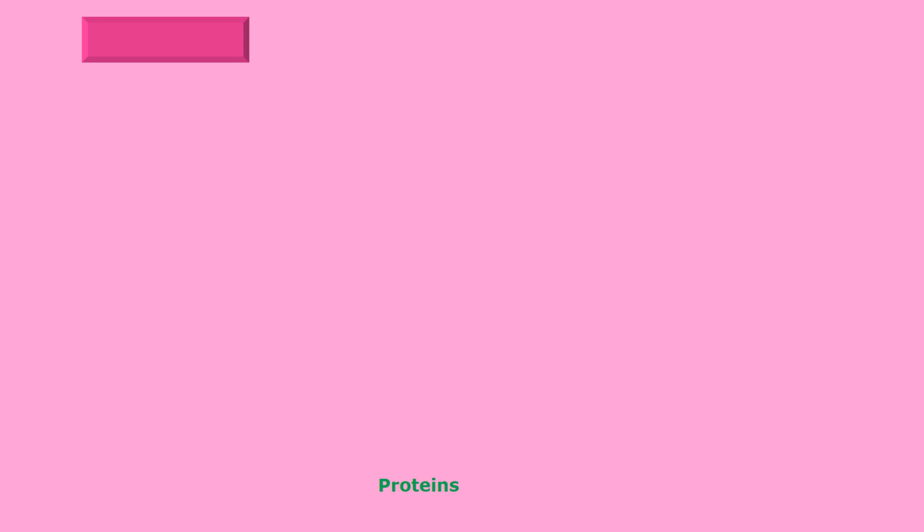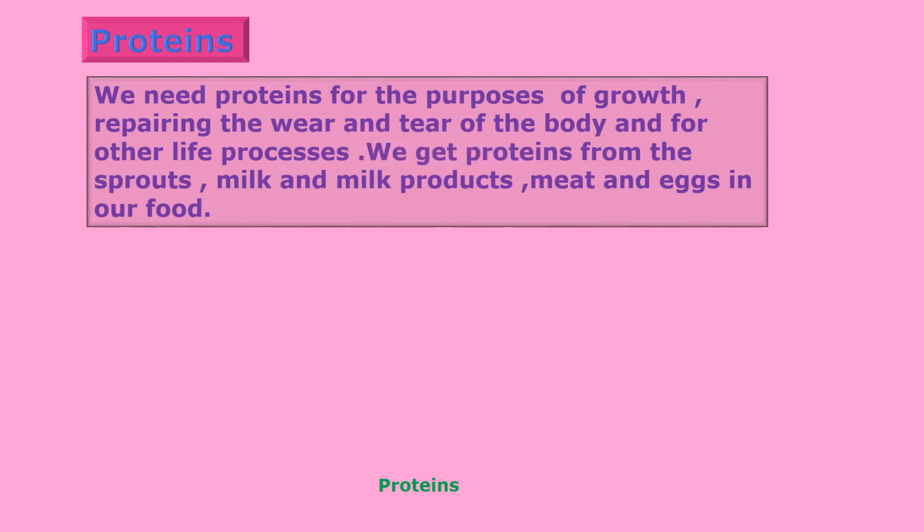Now, next nutrient is proteins. We need proteins for the purpose of growth and repairing the wear and tear of the body. Means whatever function of the body is there, after that function there is sometimes damage of the muscles or damage of the bones. So for repairing of these muscles or bones, we need these proteins, and for other life processes also we can use these proteins.